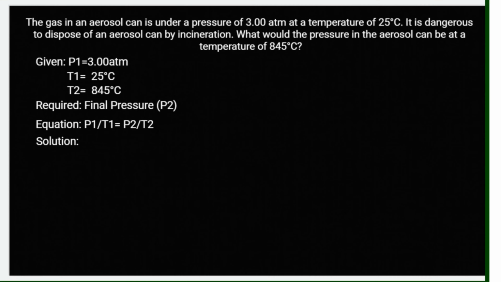So let's have the value of initial temperature. For our initial temperature, it will be equal to 25 degrees Celsius. Okay, add natin ang 273.15 Kelvin.